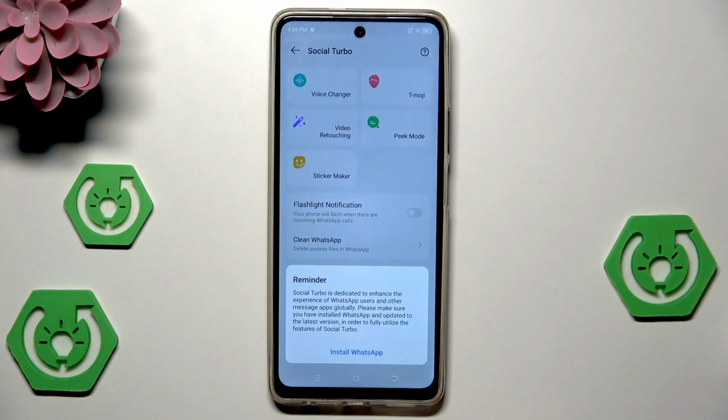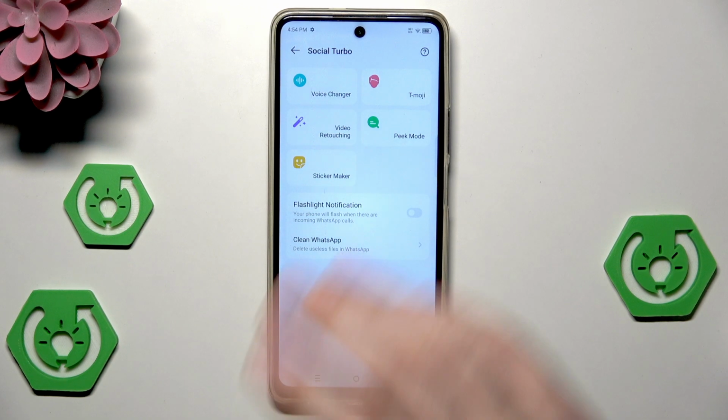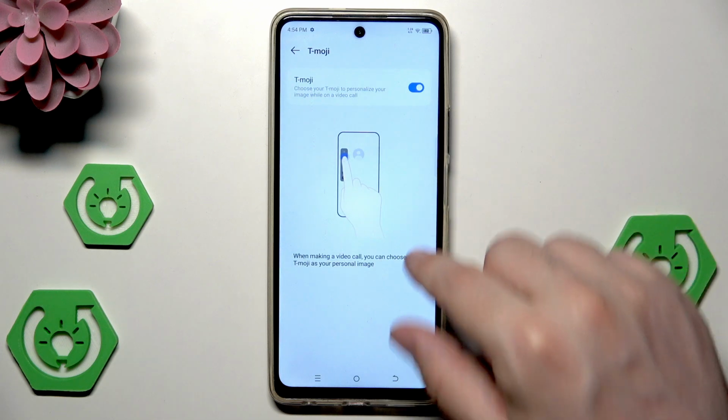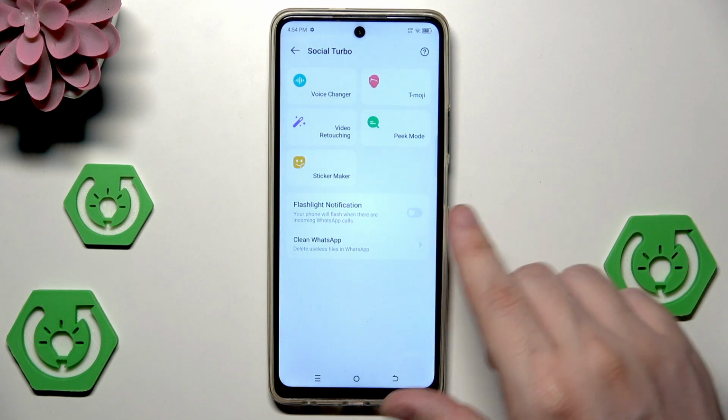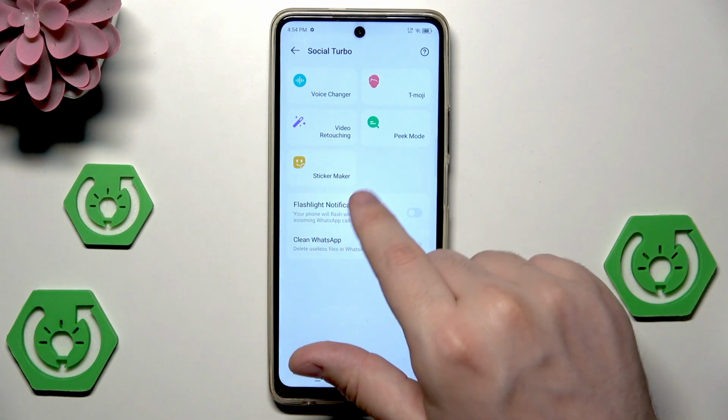We also have the social turbo, but for that the WhatsApp app is required. In here you can use the voice changer, Tmoji, also use a pic mode, video retouching, and the sticker mode.